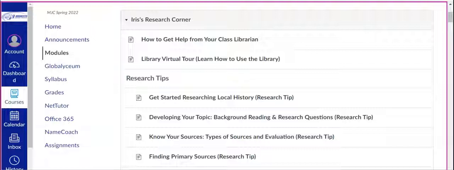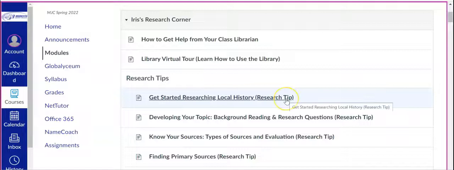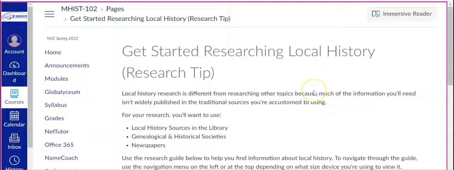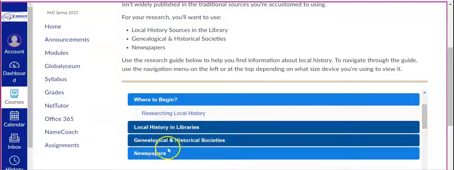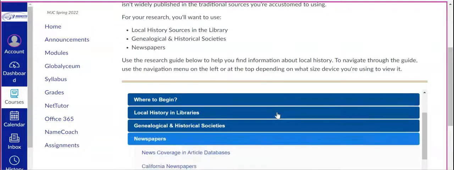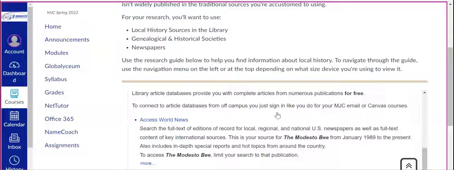To search in the Modesto Bee, you'll want to use the MJC library database called Access World News. First, click on the Get Started Researching Local History Research tip in the Iris's Research Corner module. Scroll down the page until you see the Newspapers page in the navigation menu. Click on it. Scroll down until you see Access World News.